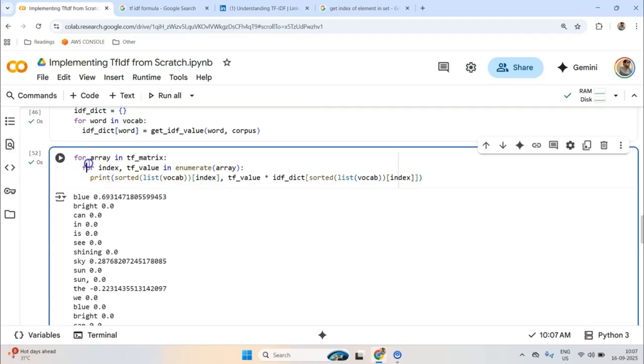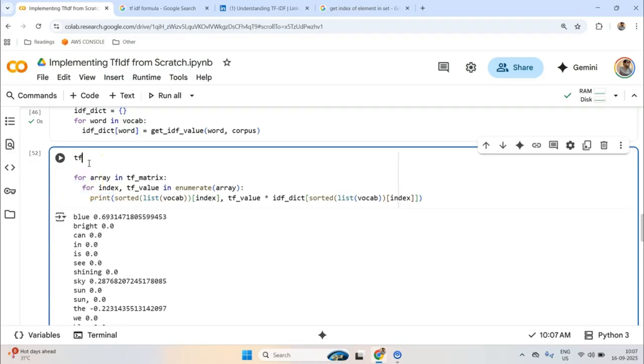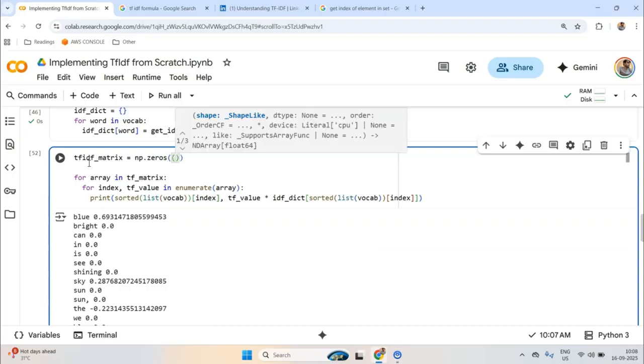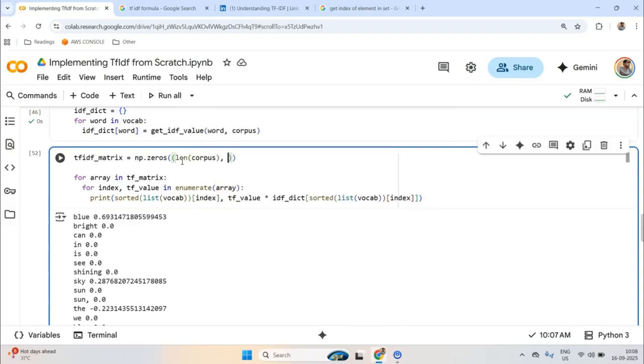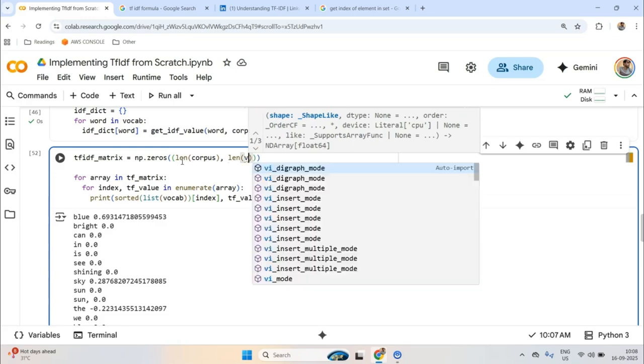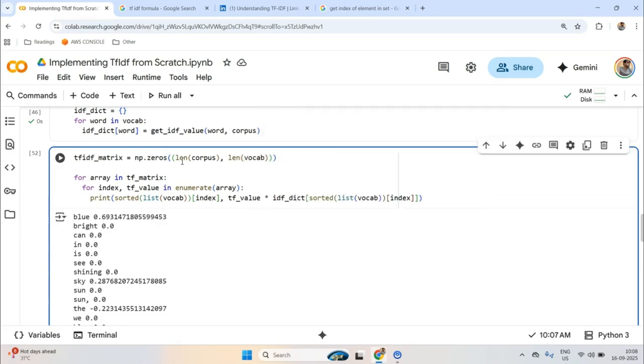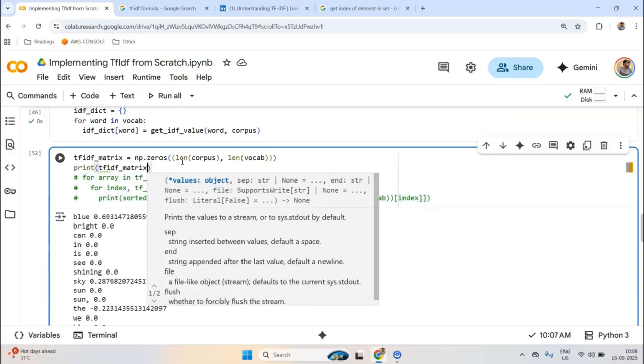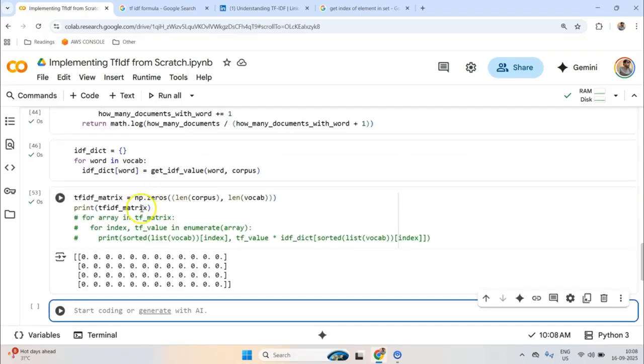Now after this, I need to again wrap this up in a matrix. So I could possibly initialize a TF-IDF matrix, which could be maybe something like np.zeros, and this would have a dimension of what? This would have a dimension of number of documents, how many documents we have, length of corpus, and length of vocab. Okay, so let's for now print the TF-IDF matrix to see if we are getting the correct results.